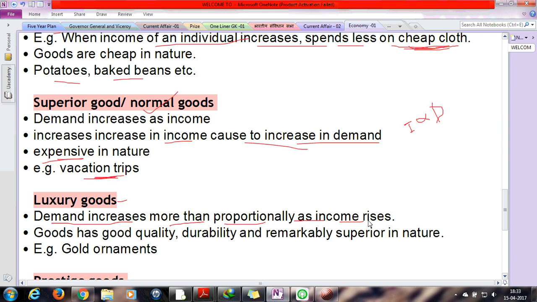So these types of goods have good qualities, durability, and are remarkably superior in nature. Okay, and for example, gold ornaments. Yes, if someone has money, he will buy gold ornaments. So these are the luxurious ones.